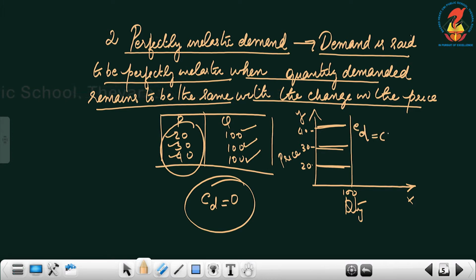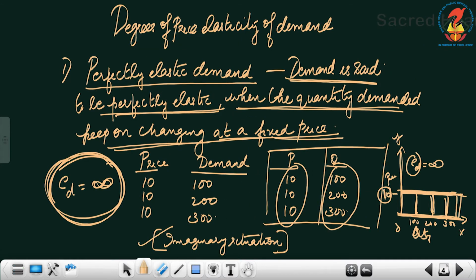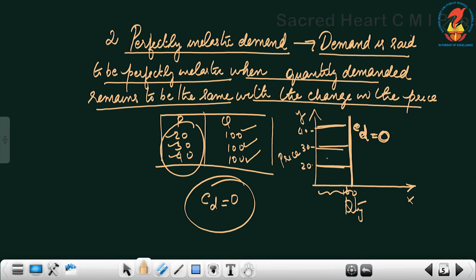Elasticity of demand is equal to 0 because quantity remains the same. Therefore, elasticity of demand is equal to 0. So here the demand curve is parallel to the y-axis. Previously it was parallel to the x-axis, but here it is parallel to the y-axis. Okay, so two degrees you have learned.